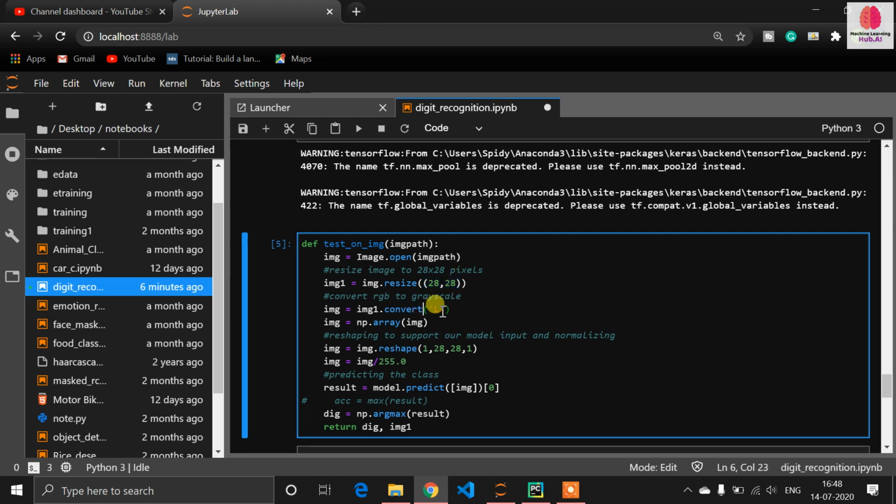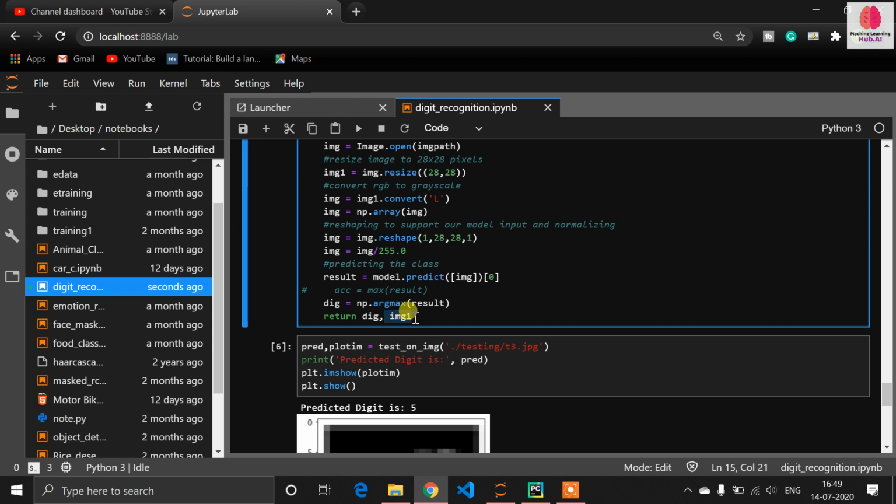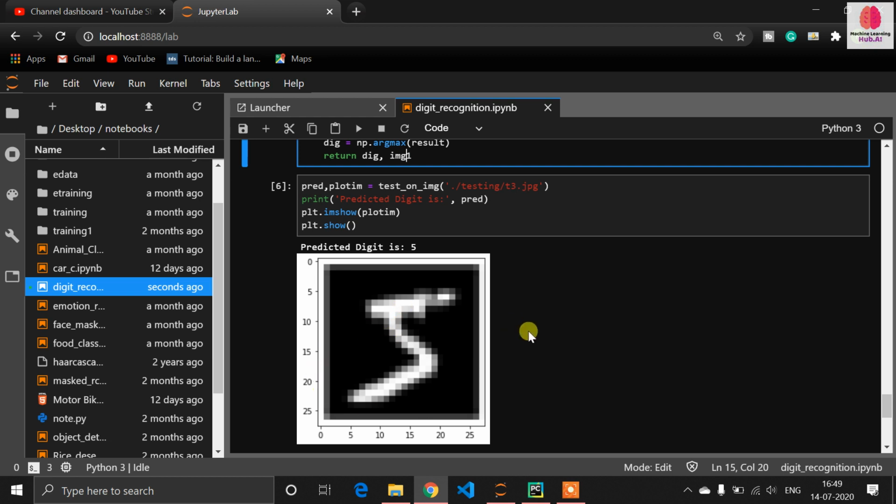Then we need to convert into L. L means converting from color RGB to grayscale. After that we convert our data into an array, and once again we reshape our image. After reshaping, our image should be normalized. After the normalization we need to predict on the image, meaning which digit this image is. With np.argmax, which is the function, you get the result in this digit variable. It also returns the image for the plot. That's why I have written prediction and plot, because I want to plot the original image on matplotlib.